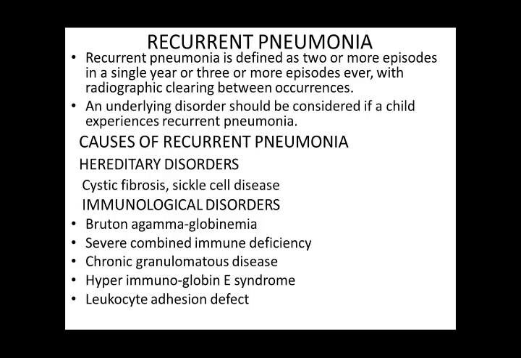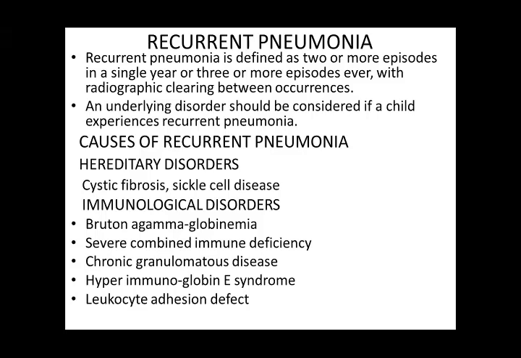Immunological disorders like agammaglobulinemia, or Bruton agammaglobulinemia, where there is severe deficiency of gamma globulins. And then there is severe combined immune deficiency, where there is deficiency of both gamma globulins and cellular immunity.